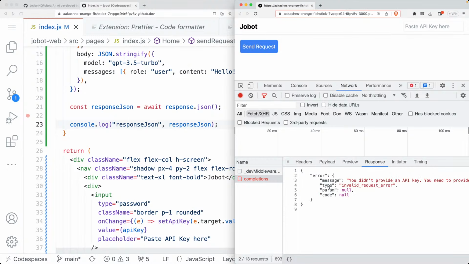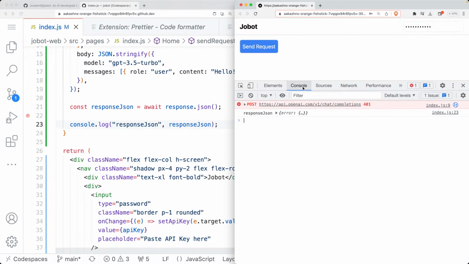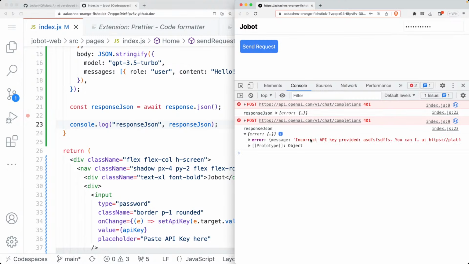And here is the response we got back. The response is you didn't provide an API key. You need to provide your API key in the authorization header using bearer auth. Okay, so I need to provide an API key, and that's what we have this for. Let me now try to send the request again. And we get an error again. This time it says incorrect API key provided. So again, the API key provided is incorrect. We just need to provide the right API key.